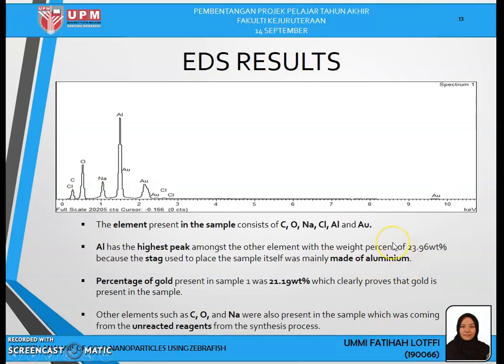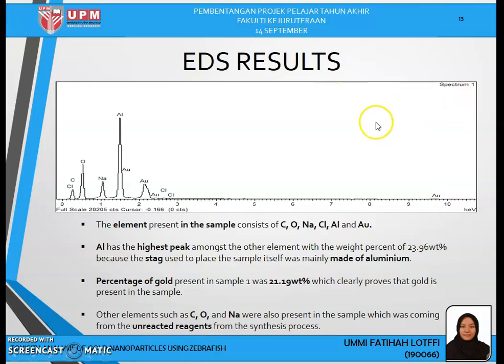Okay, so from the EDS, sample 1 is chosen to undergo EDS analysis. This is because from the PCM analysis, sample 1 turns out to have the smallest size of gold nanoparticles. Thus, sample 1 is the most suitable to be used in toxicity analysis.